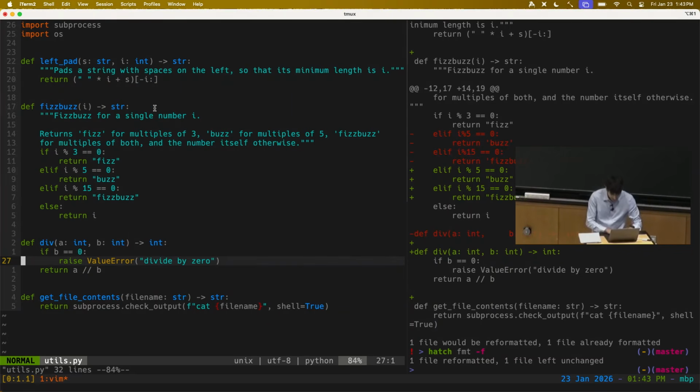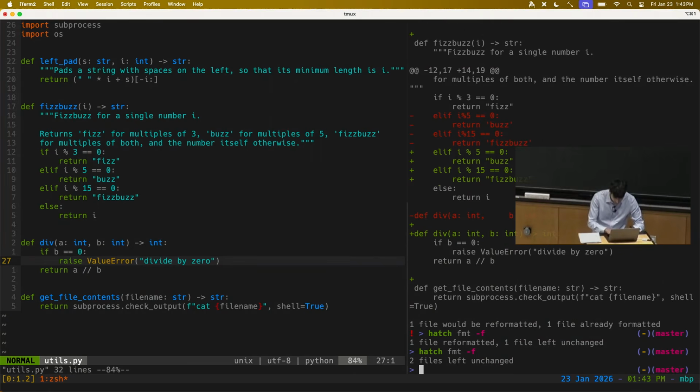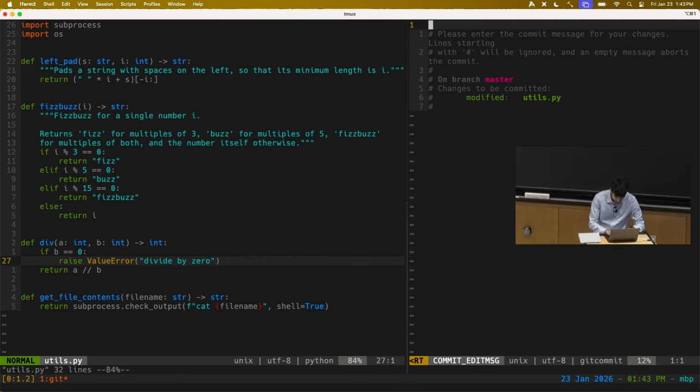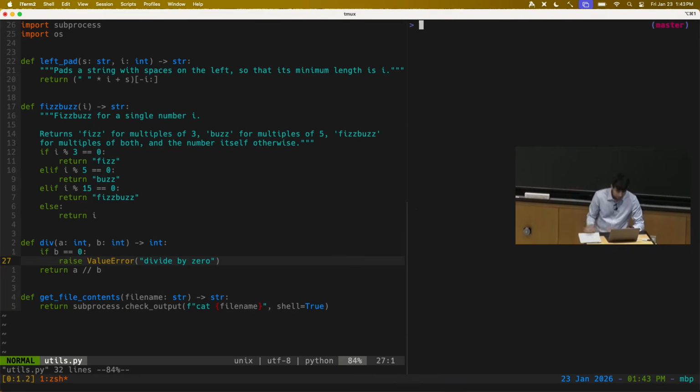Cool. So let's see here. Let me actually go ahead and commit these changes. So I can do git commit -a fix formatting, just so we can slowly improve our code base over time as we're live coding in this lecture.